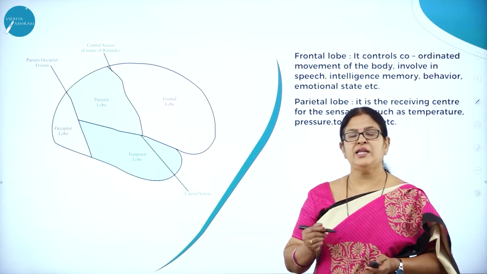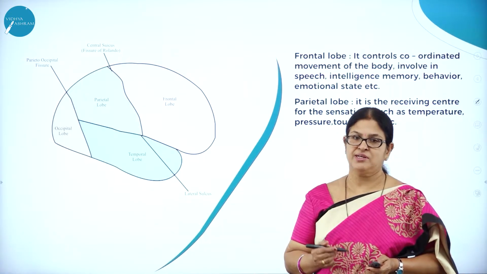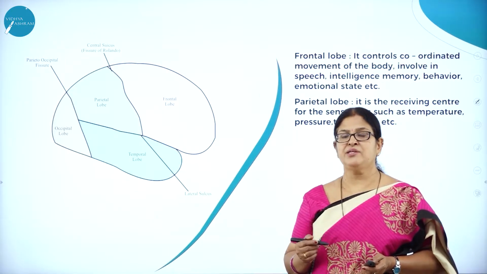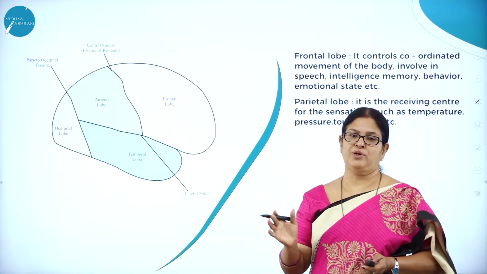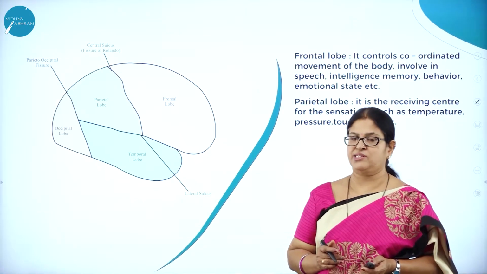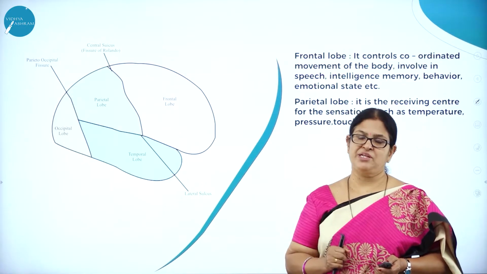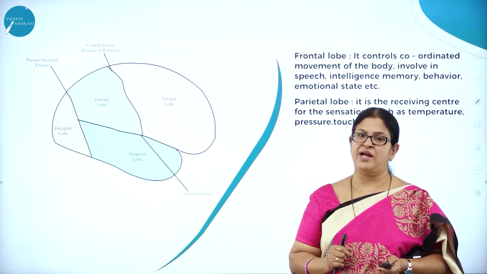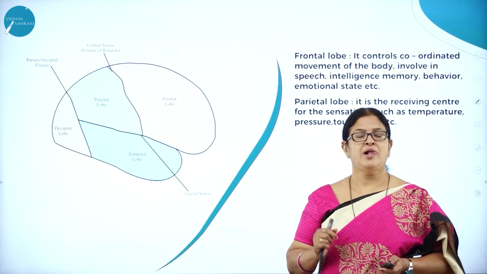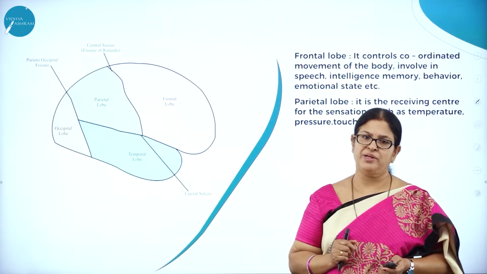Hope you remember in the last session we studied about the brain, which is a part of the central nervous system, and we all know how important this brain is. The brain is protected by a bony box called the cranium, hence human beings are called craniates. In the last session we studied that the whole of the brain is divided into 3 major parts: the forebrain, midbrain and hindbrain. The forebrain is also called prosencephalon, the midbrain is called mesencephalon, and the hindbrain is also called rhombencephalon.